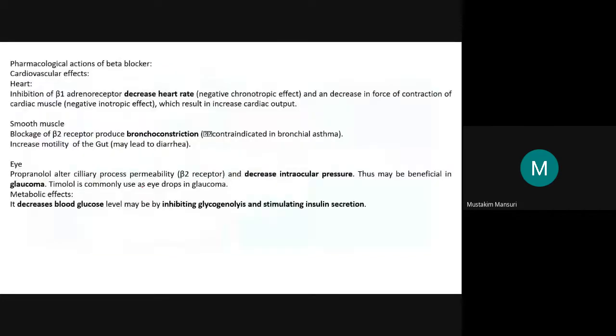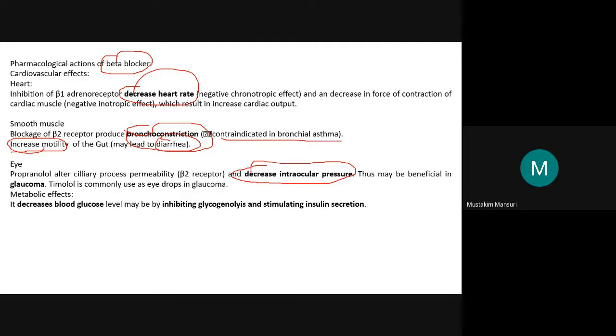So these are the indirectly acting agents. Again, just revising the beta blockers' pharmacological actions: on the heart, they decrease heart rate. On smooth muscle, bronchoconstriction, that is why they are contraindicated in bronchial asthma. In the gut, they increase the motility, that is why we observe diarrhea. On the eye, they are useful for decreasing the intraocular pressure, producing a reduction in intraocular pressure, and that is why they are useful in the treatment of